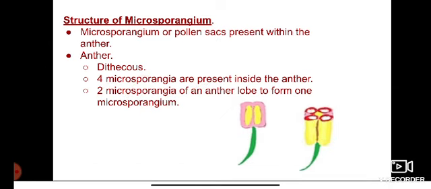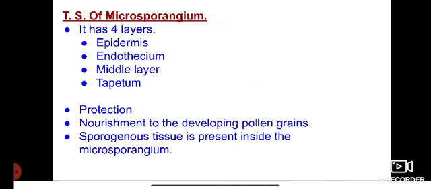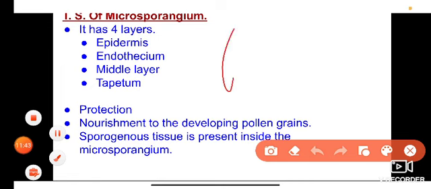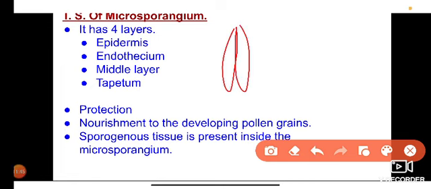Clear? Next one is the tiers of the microsporangium. When we take a cross section, that is, the transverse section of the anther, it looks like this.